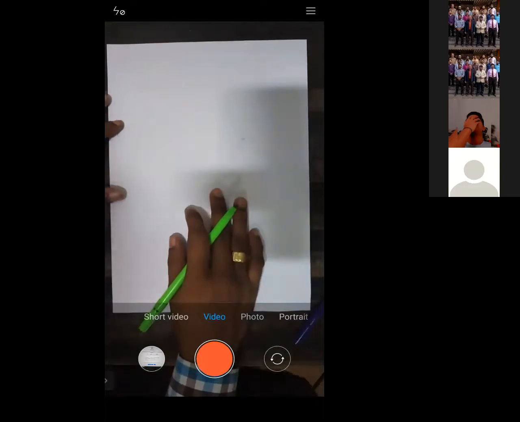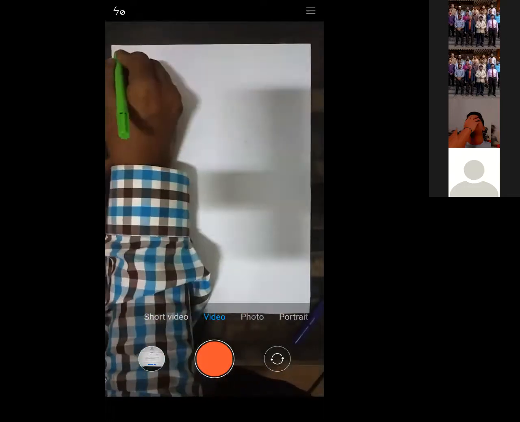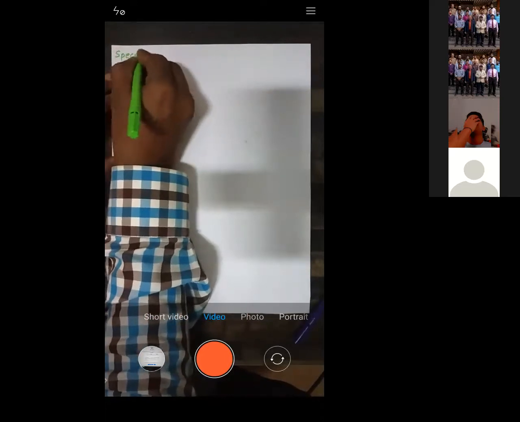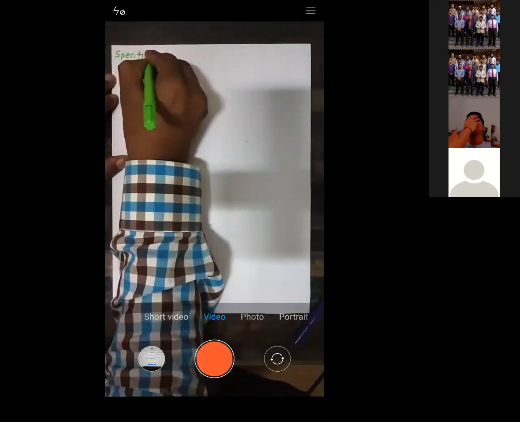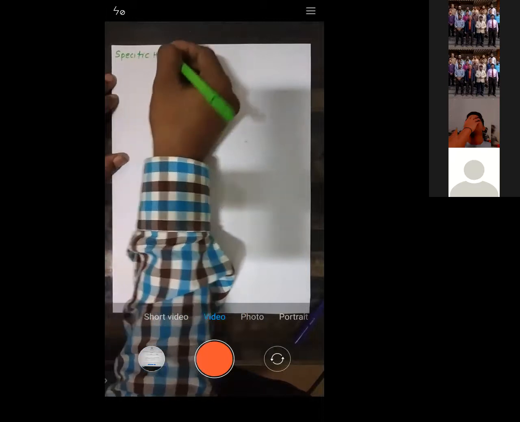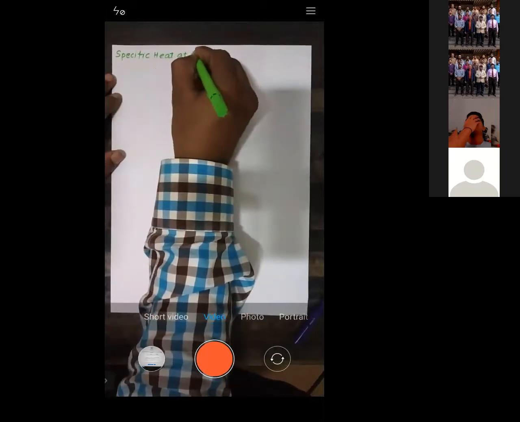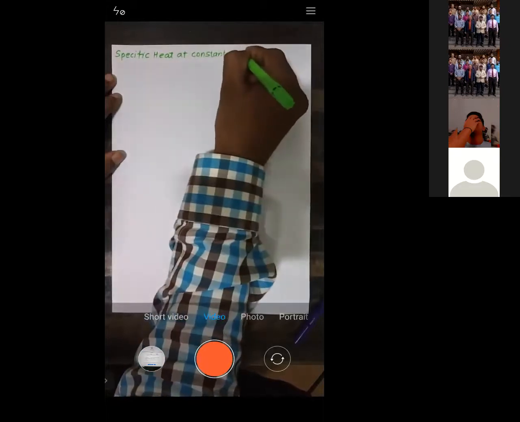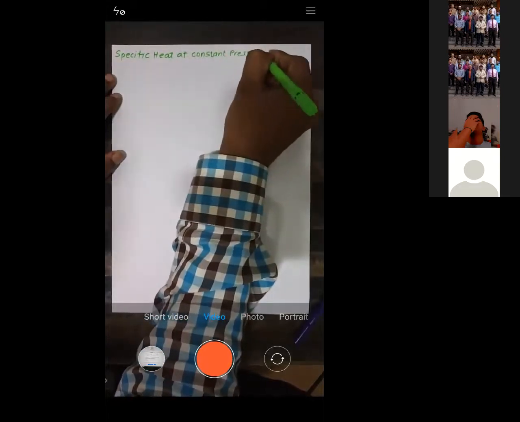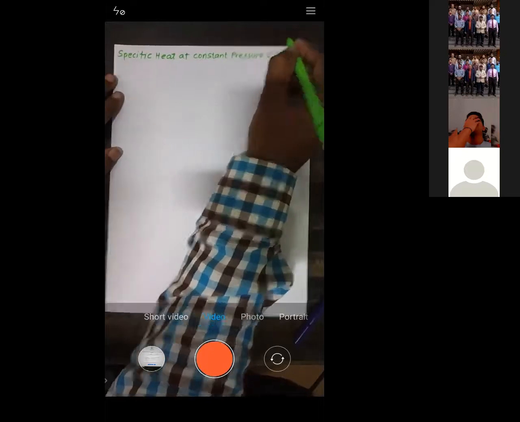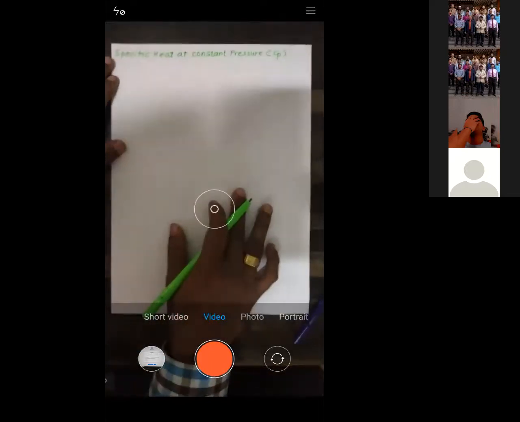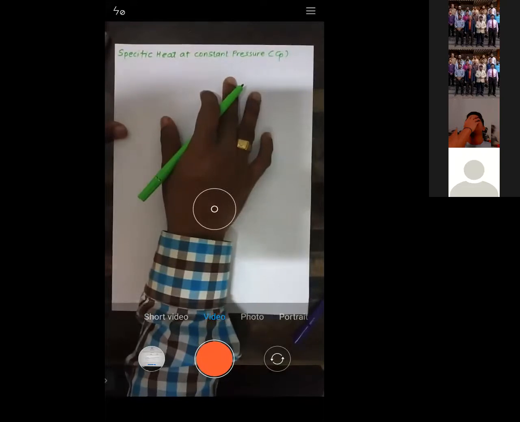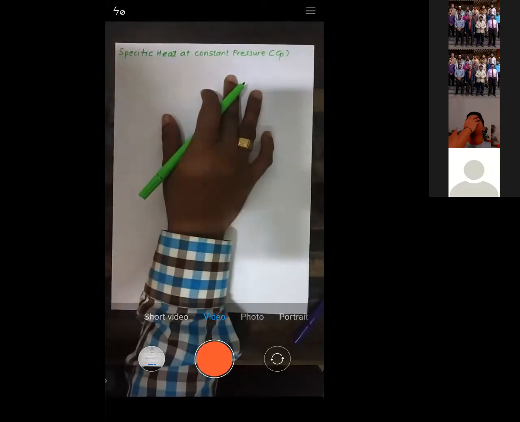Okay, see here, all of you. Now I will brief you about specific heat at constant pressure. Specific heat at a constant pressure is indicated by Cp.